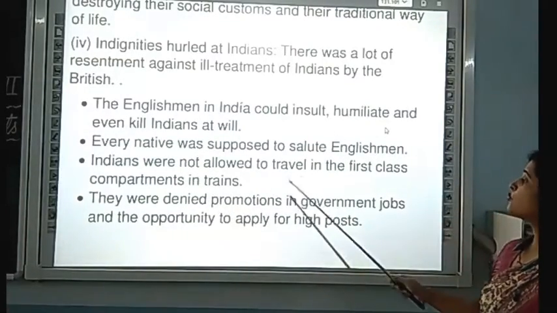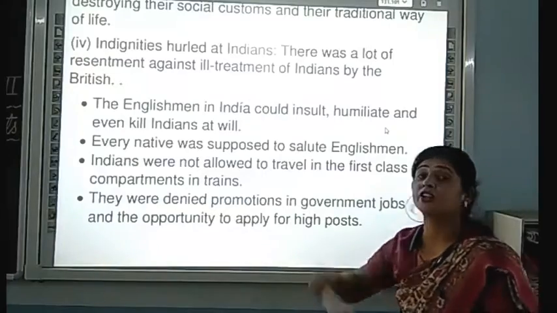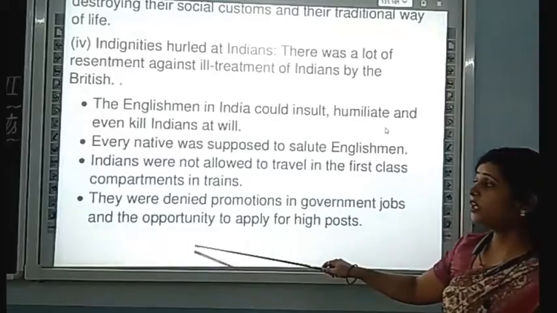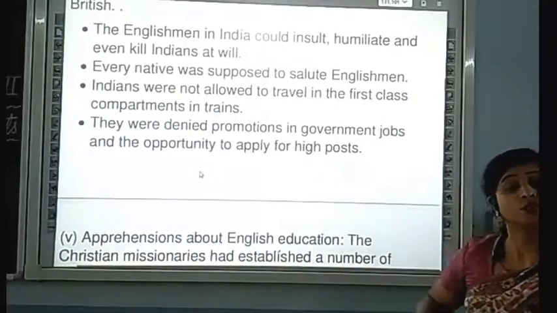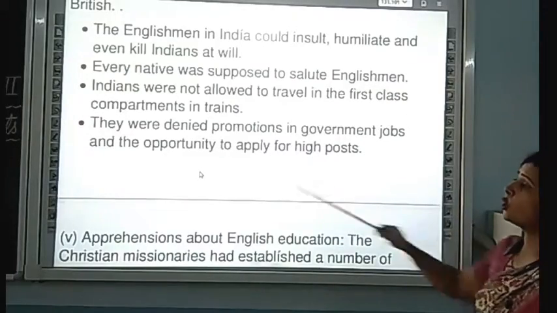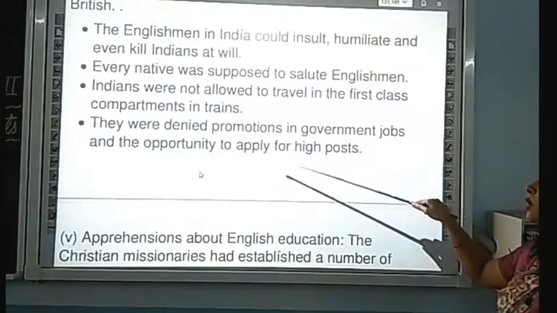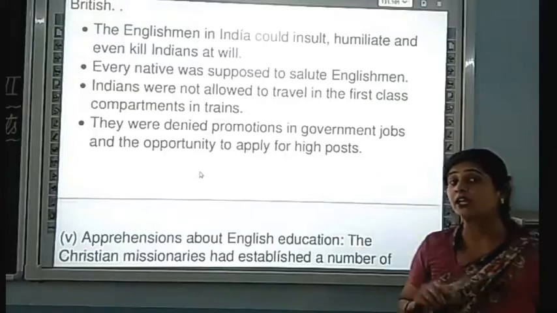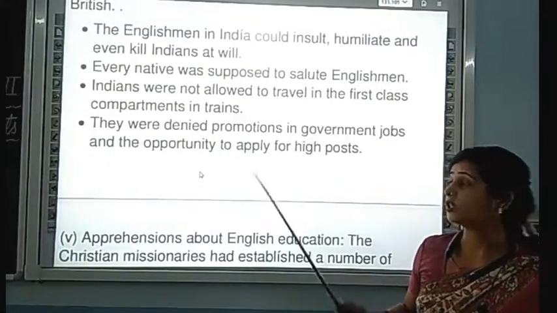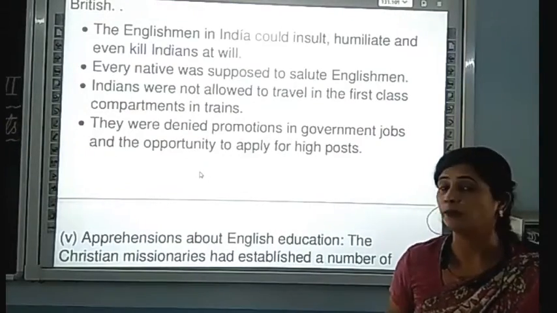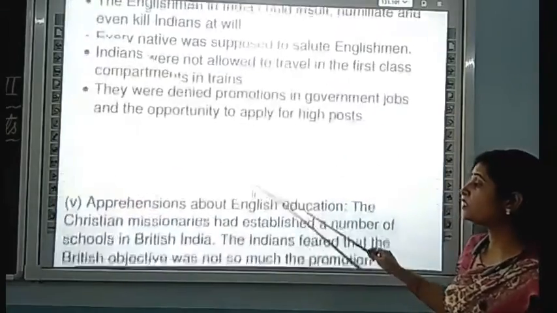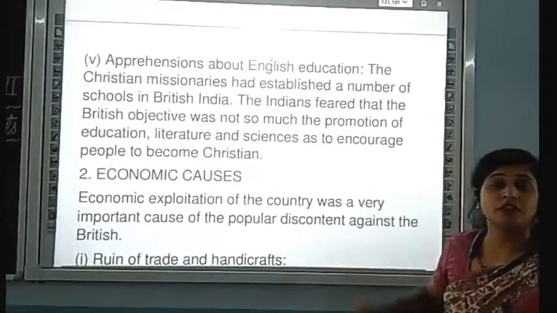Indians were not allowed to travel in the first class compartment in trains, or they were not allowed to sit there. The ticket of the first class was not issued to Indians. They were denied promotion in government jobs and the opportunity to apply for higher posts. They were not given any opportunity for promotion or good jobs, because that was the British policy. They were not given any privilege.